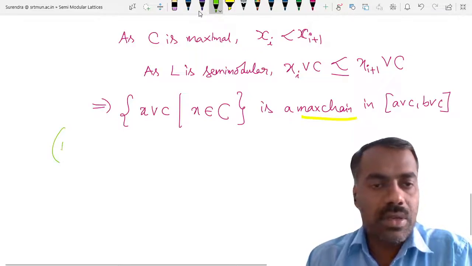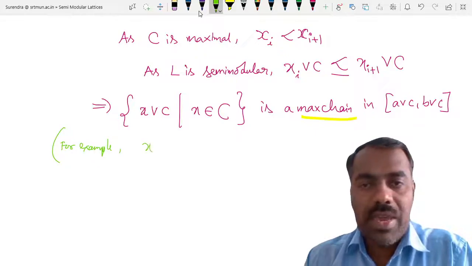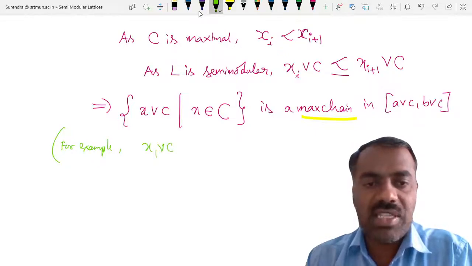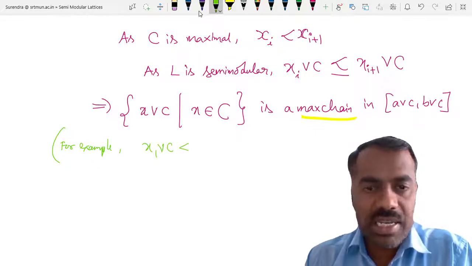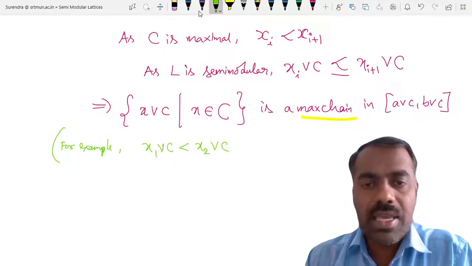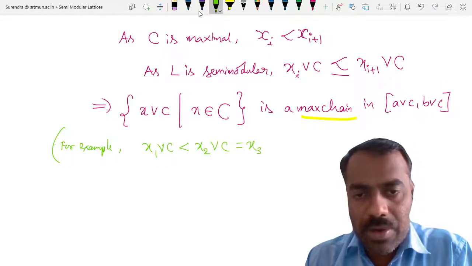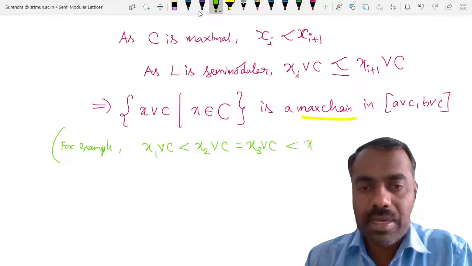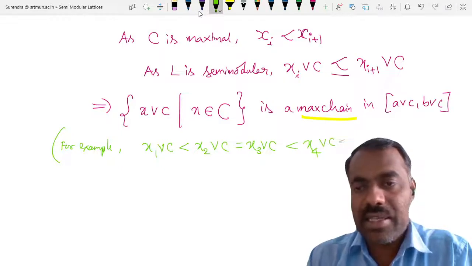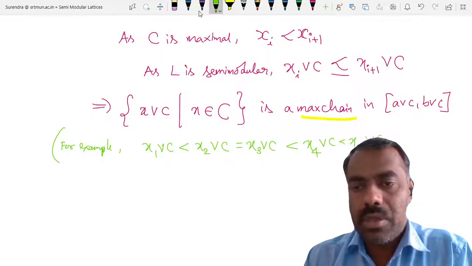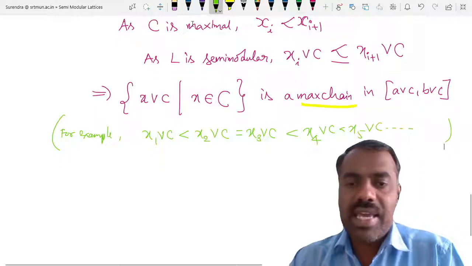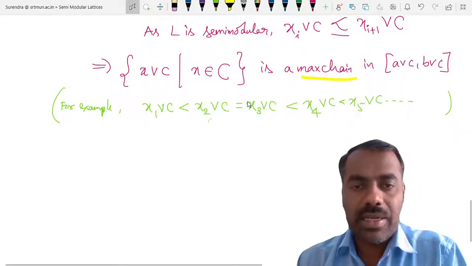For example, maybe it happened that X1 join C is strictly less than X2 join C, but X2 join C may be equal to X3 join C, and so on. Keep writing like this. Then you consider the equal ones as one element.